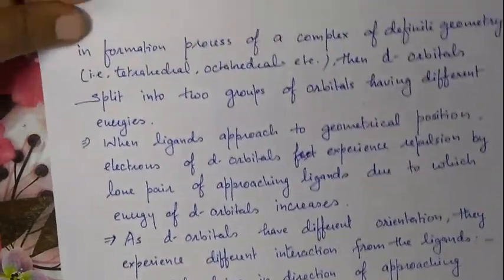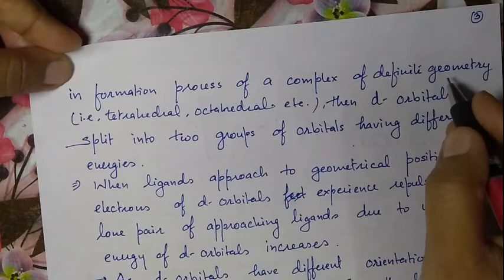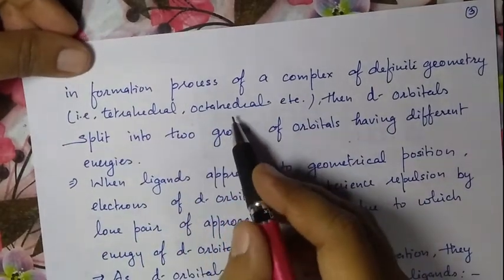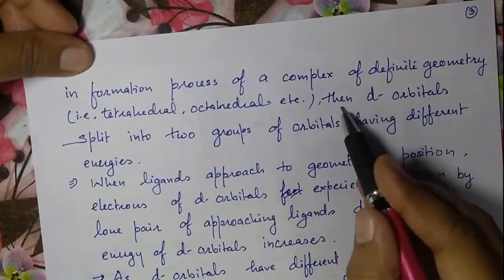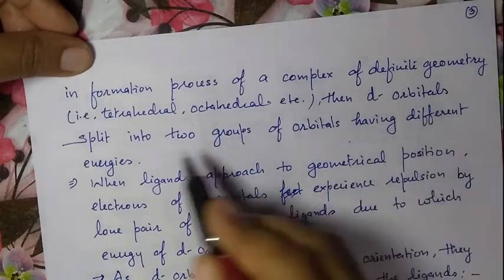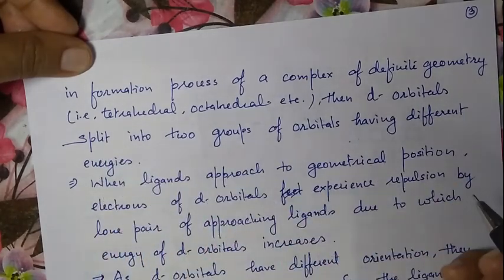They approach from particular directions so that they can maintain the geometry and form a complex of definite geometry, maybe tetrahedral, maybe octahedral, etc. Then the d orbitals split into two groups.